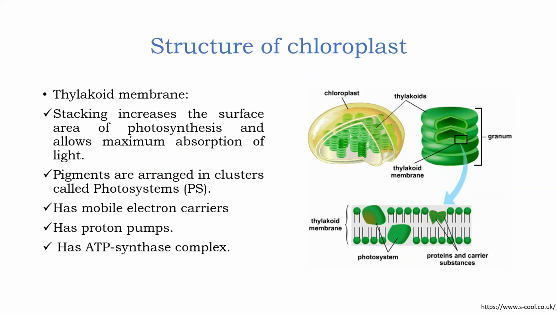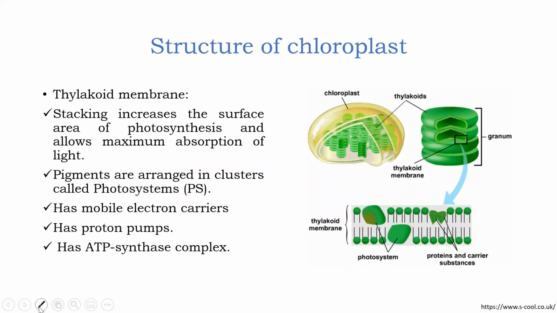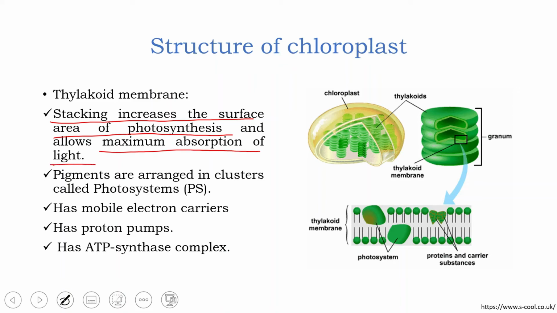Now, why are the thylakoids present as stacks? What is the use of stacking of thylakoids in grana? So the stacking increases the surface area of photosynthesis and allows maximum absorption of light. So due to the stacking, light absorption increases and there is more surface area for photosynthesis to take place.